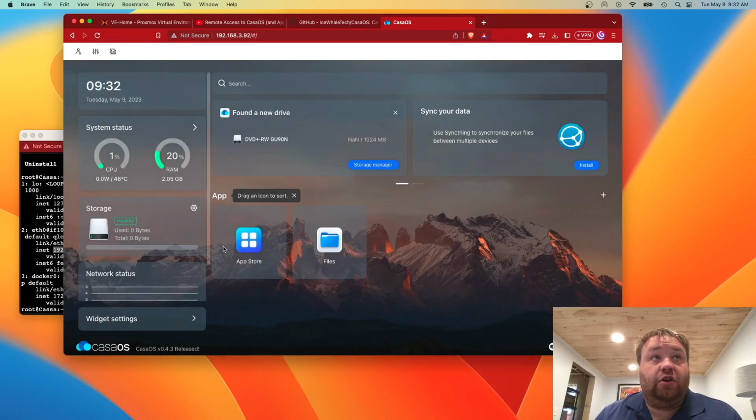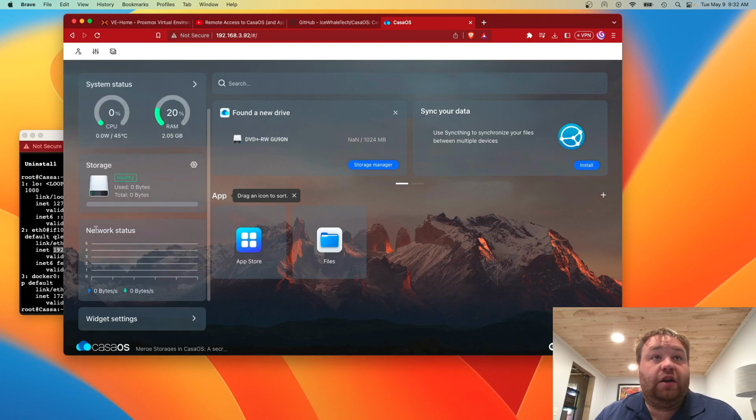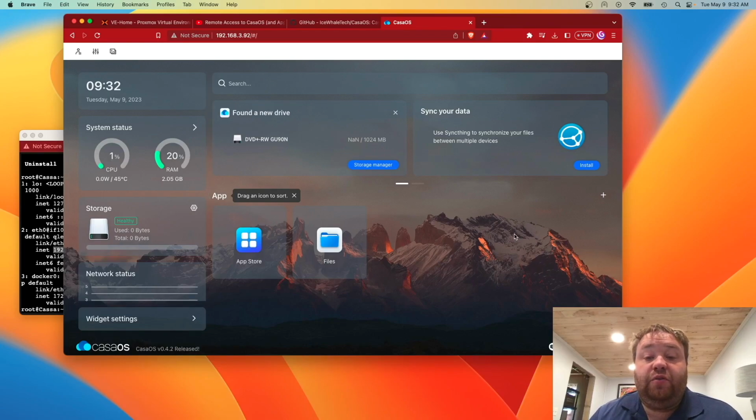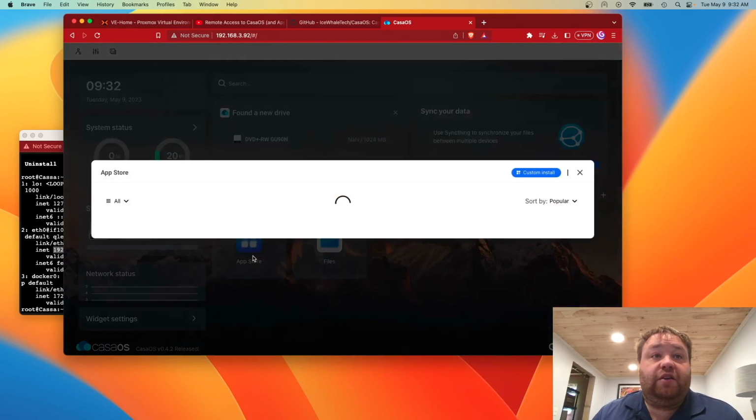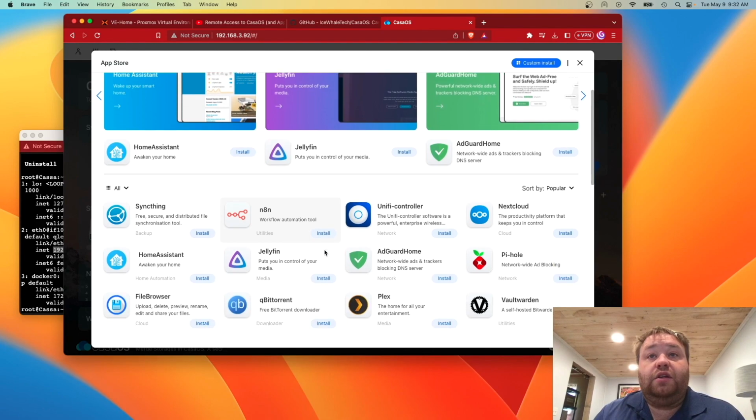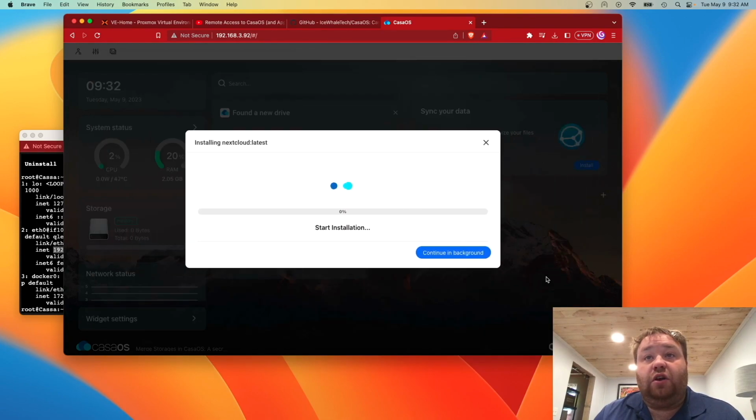Now here's CasaOS in our web interface, and it gives us a little bit of information about our storage drive, our CPU usage, our RAM usage, and our network activity. Well, how do we do with it now? Well, we can click here at the App Store, and at the click of a button, we can install Nextcloud.